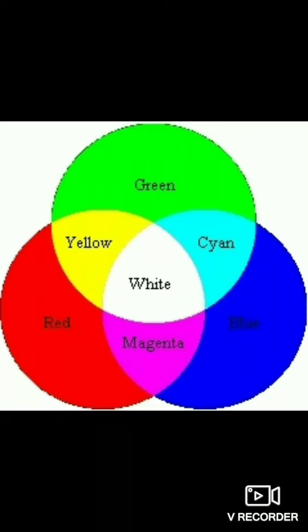As we now know, we see objects only due to the reflection of light falling on them. Does this mean that the phenomenon of reflection of light is responsible for the color of the objects seen by us? Before discussing this, I have to tell you about some properties of colors, like primary colors and secondary colors.